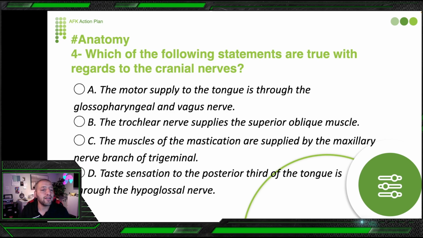So the motor supply to the tongue is through the glossopharyngeal and vagus nerve. Let's see that. The trochlear nerve supplies the superior oblique muscle. The muscles of mastication are supplied by the maxillary nerve branch of trigeminal. Taste sensation to the posterior third of the tongue is through the hypoglossal nerve. This question is loaded because you see four statements coming from different topics and you should read it carefully so you can navigate and know which answer is the correct answer.